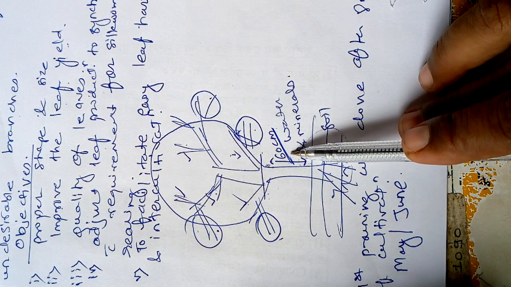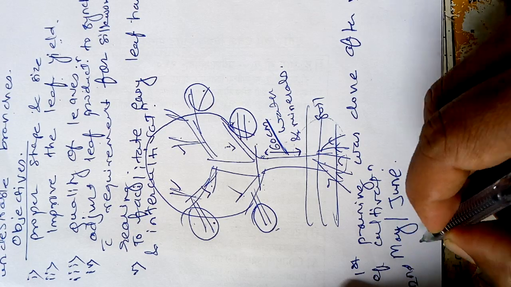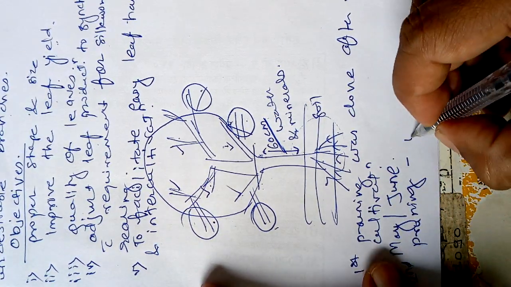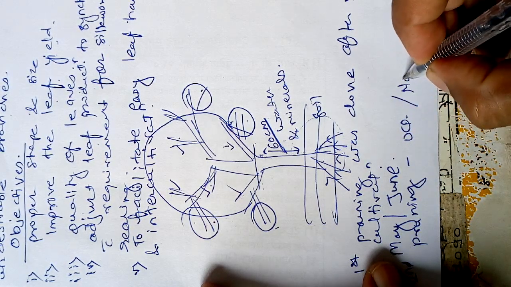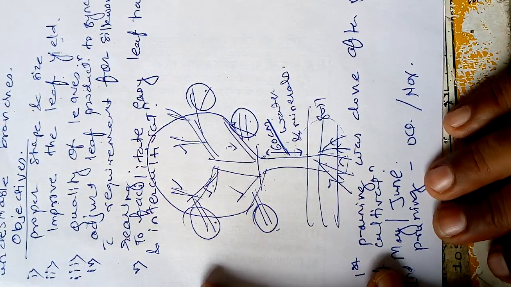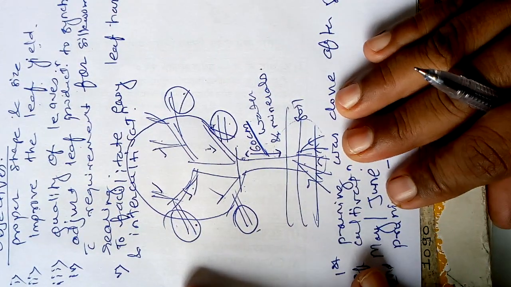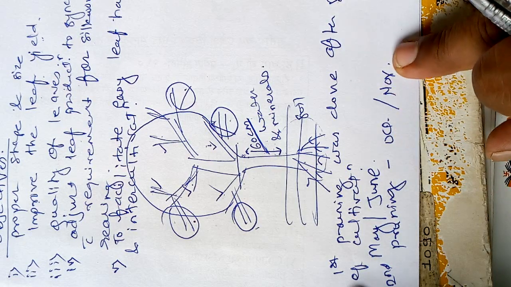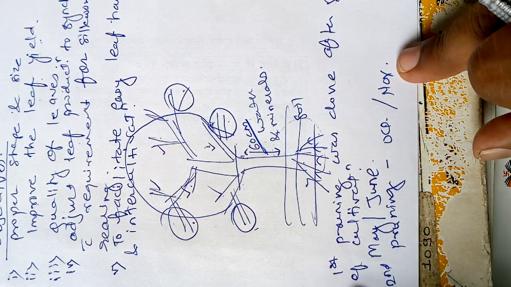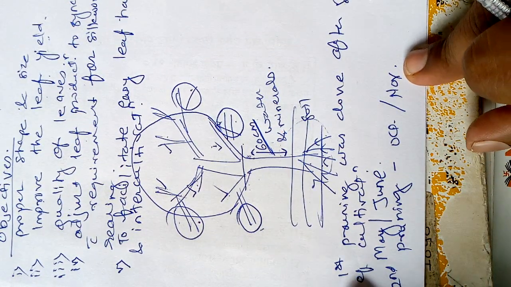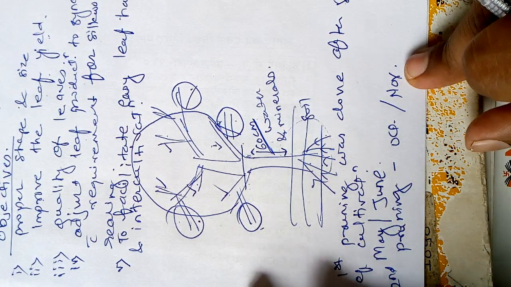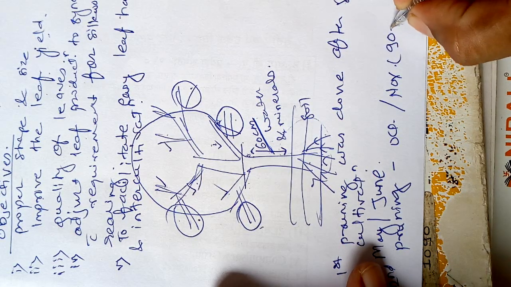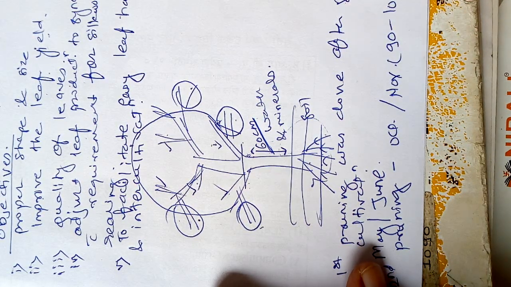Then the second pruning is done in October or November. So the second pruning is done in the months of October and November. So all this is about pruning. When we are doing the second pruning, we keep the height at 90 to 100 centimeter.